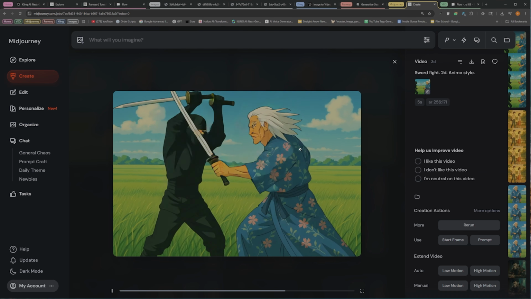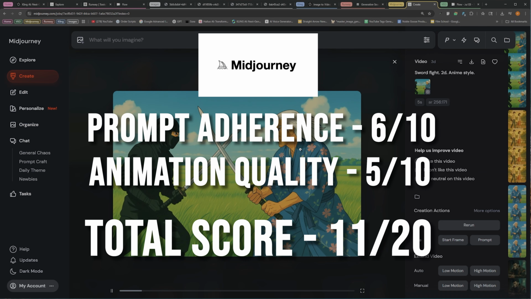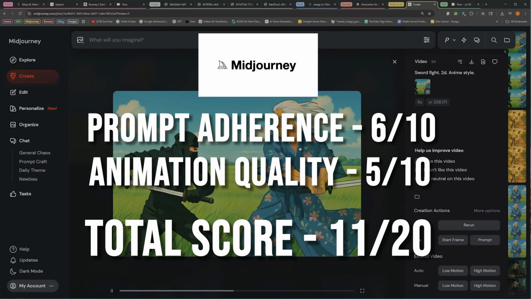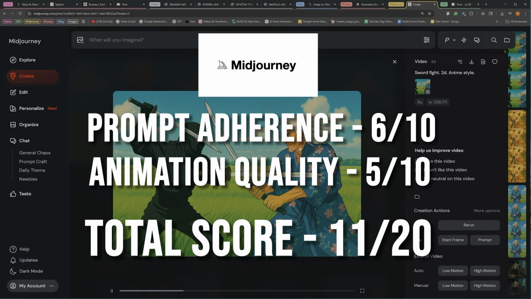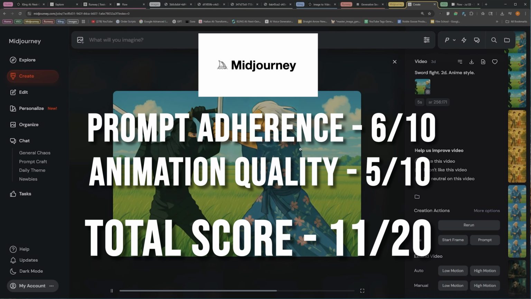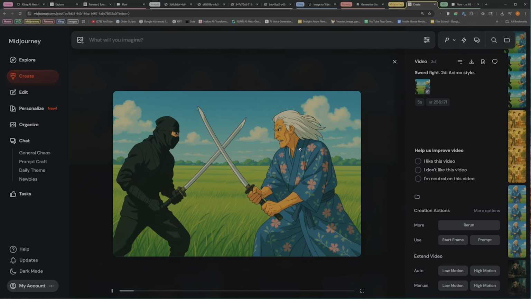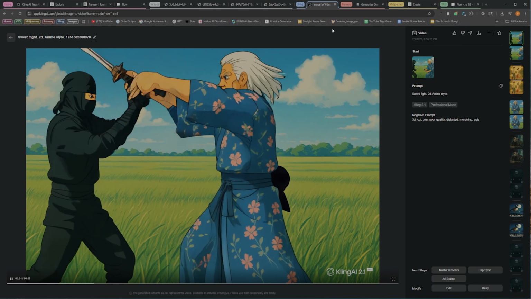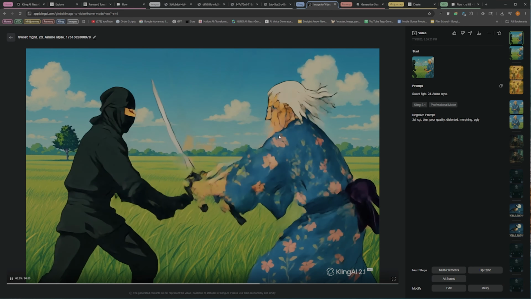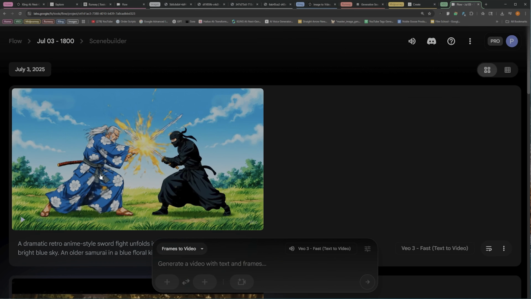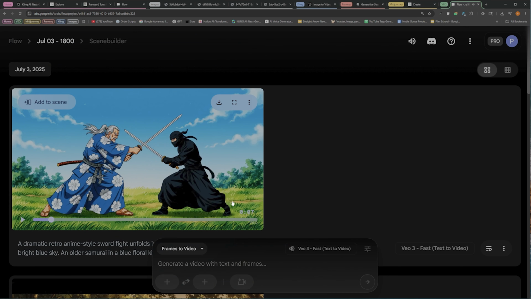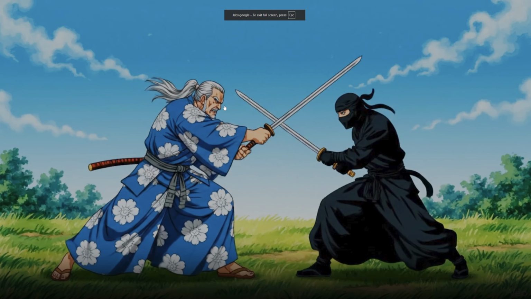For Midjourney here, I'm going to give this a 6 out of 10 in terms of prompt adherence, and I'm going to give it a 5 out of 10 in terms of animation. I think that it's still kept it 2D and clean, whereas you looked at some of these examples from Kling and look at all that warping and blurriness. It just doesn't look good at all. Now VEO, let's see how VEO did. You kind of had to do text to video. Let's go ahead and watch this in its entirety, and then we'll see how it did.